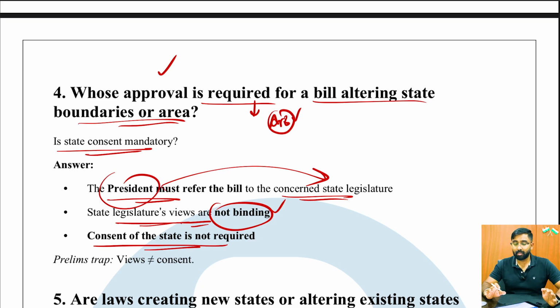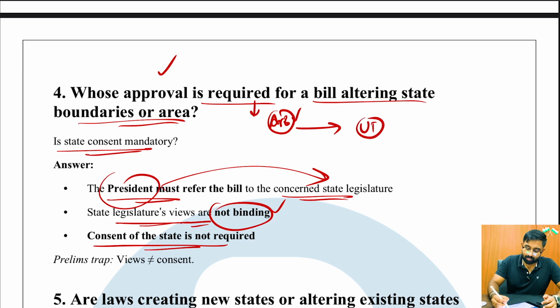And also another important thing to keep in mind under Article 3 that I can think of is this is with respect to alteration of state boundaries, changing the state names, which has to be priorly recommended by the president, and it should go to the state legislature, and then the views of the state legislature should be taken, but it is not binding in all of that.